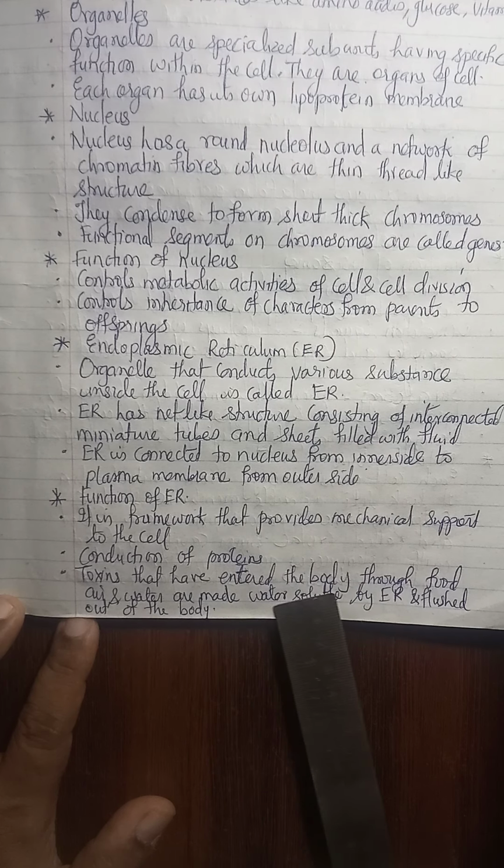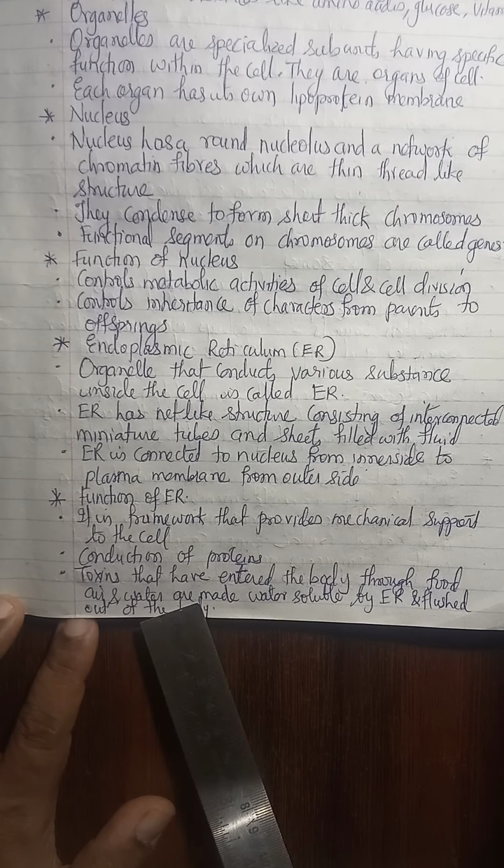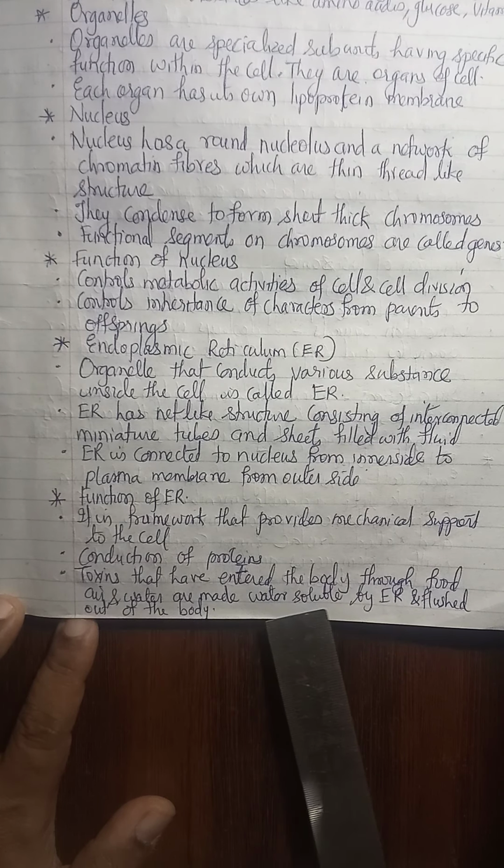Toxins that have entered the body through food, air, and water are made water soluble by ER, and they are flushed or removed or excreted out from the cell with the help of the ER. That is the function of the ER or endoplasmic reticulum.